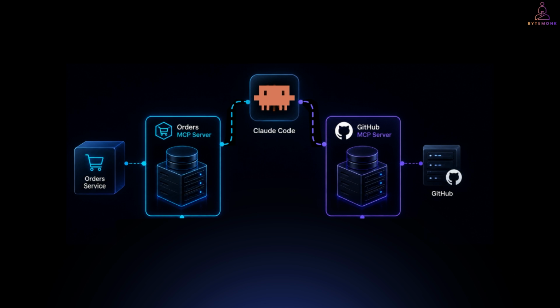Now give Claude the original task. Find every order that has been unshipped for more than 7 days and create a GitHub issue for each one. Claude discovers the appropriate orders tools, calls it, gets the stale orders, then it finds the appropriate GitHub tool and creates the issues. Underneath, these systems are completely different.